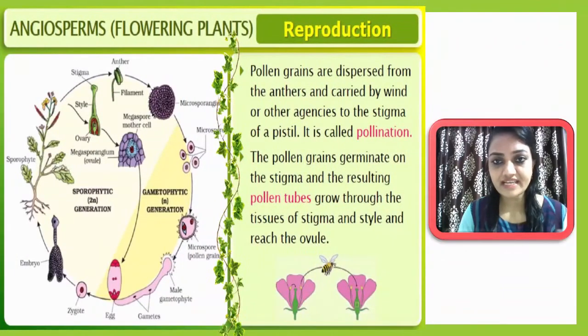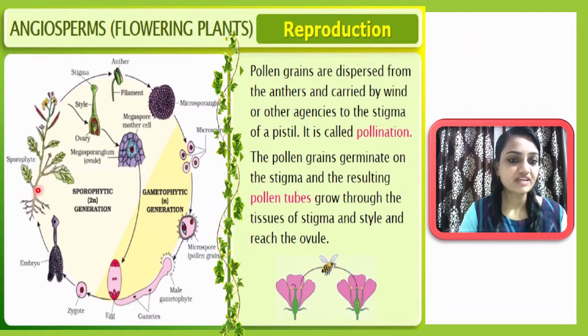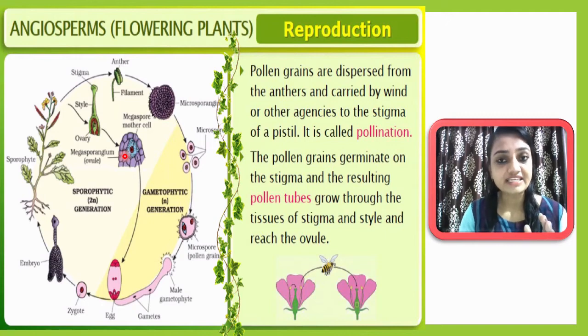So now let me summarize up to this. This is the plant, an angiosperm plant, inside which you can understand a reproductive structure is there, and that is called the flower. And the flower will have the ovary, style and stigma. This whole structure is the pistil, and the stamen. Inside the ovary there is megaspore formation, and inside the anther there is pollen grain formation. Finally, inside the ovary the ovule will be formed, and inside the ovule, you know very well, the embryo sac will be formed, and inside the embryo sac there is the egg apparatus. And inside the egg apparatus there is the egg cell, you know very well now.